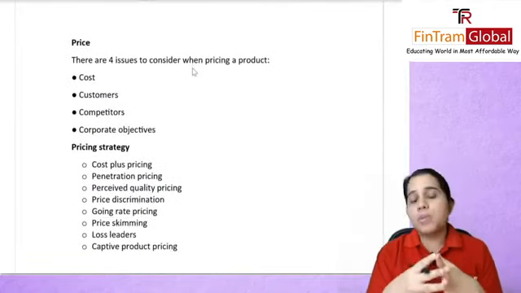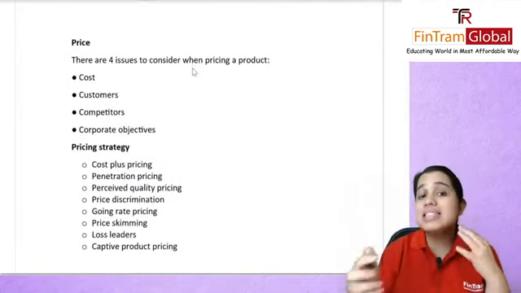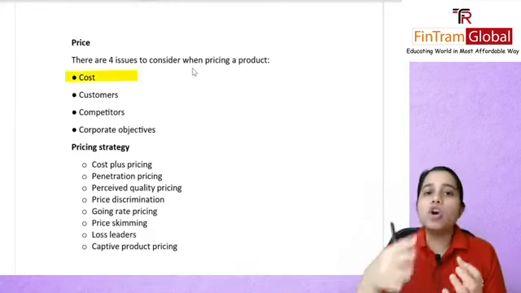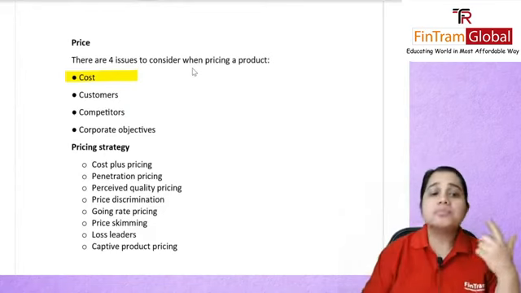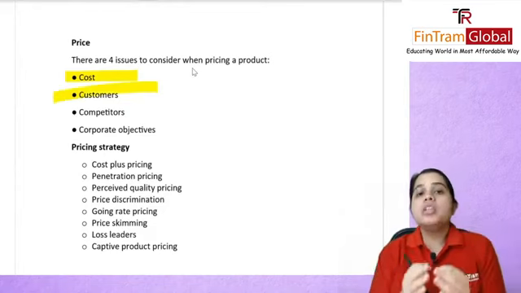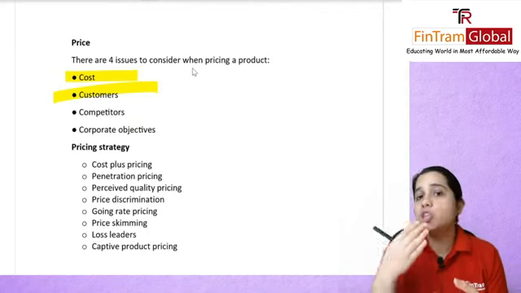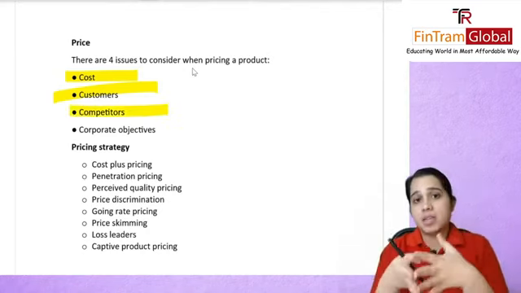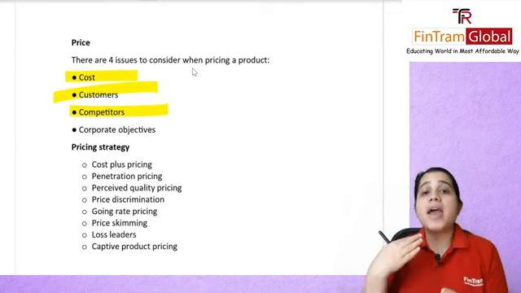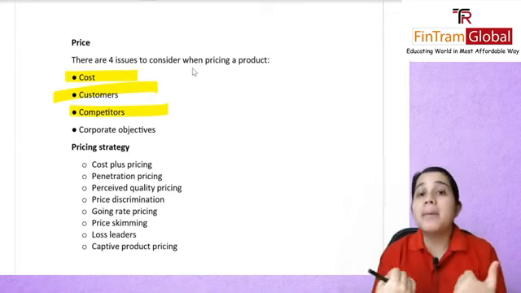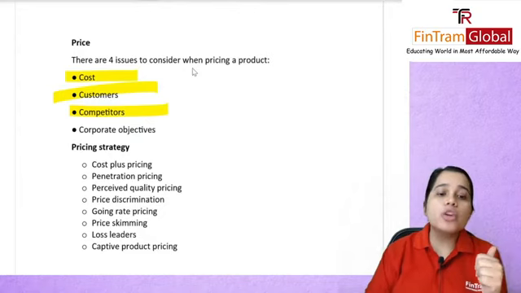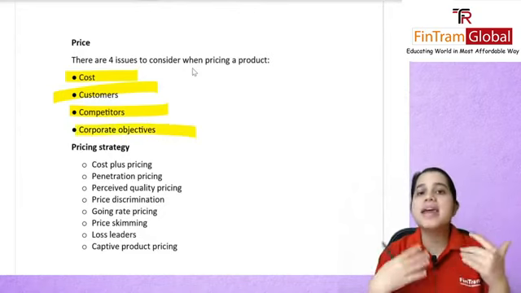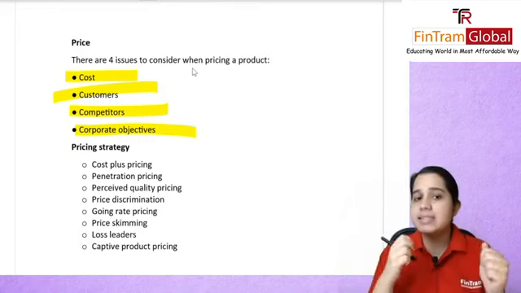Then in price, if you remember, we had covered 4 C's. What were these 4 C's? Firstly, the cost. You will see what the cost was, and accordingly you will price your own goods. The customers. How much are the customers actually willing to pay? Your competitors, what their pricing is, what level they are selling at, because if I go higher than that, then why will anyone buy my product? And of course, what are your corporate objectives? Is it to make profit, to lower cost, whatever that is? Accordingly, of course, you will make pricing decisions.